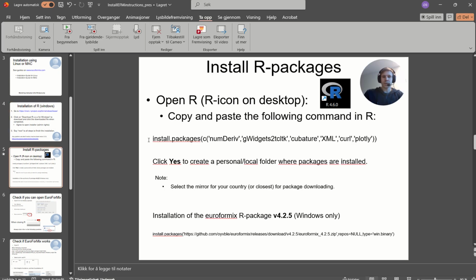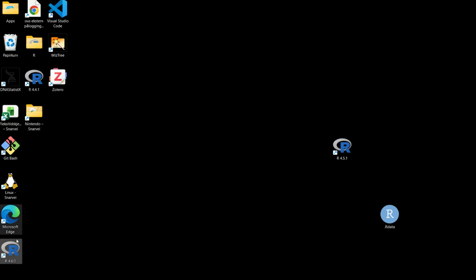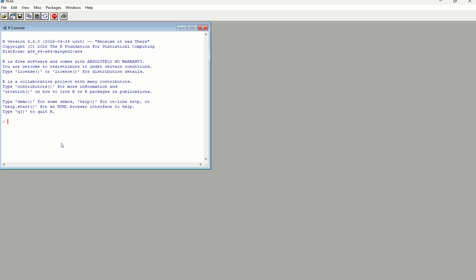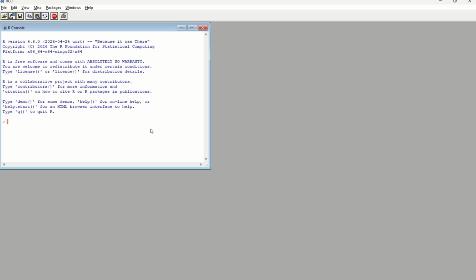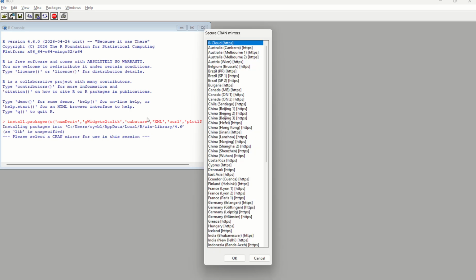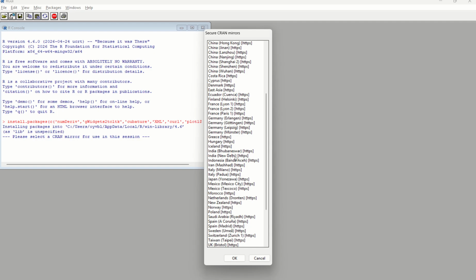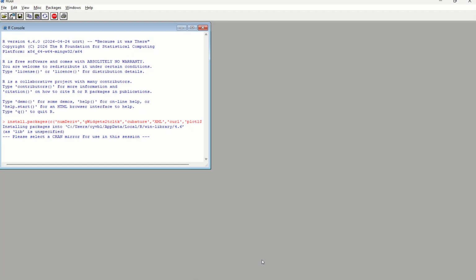Okay, to install the required R packages, we open R, click the icon, and we will copy paste this command here. And once the command is executed, you select the country which is closest to yours and click OK.